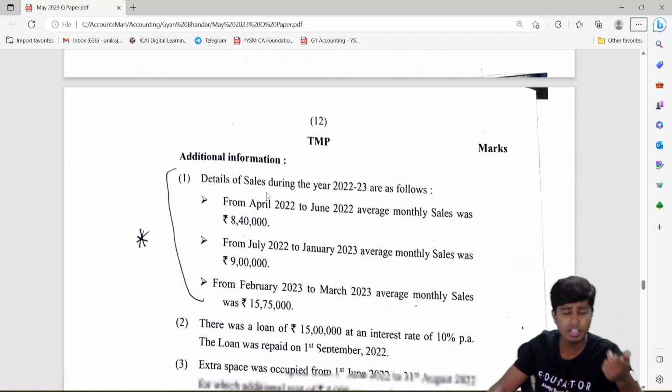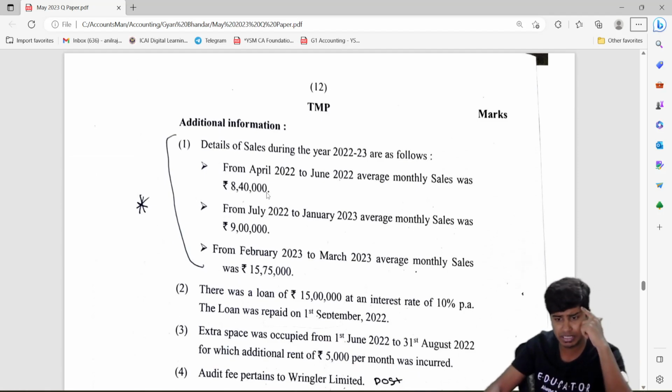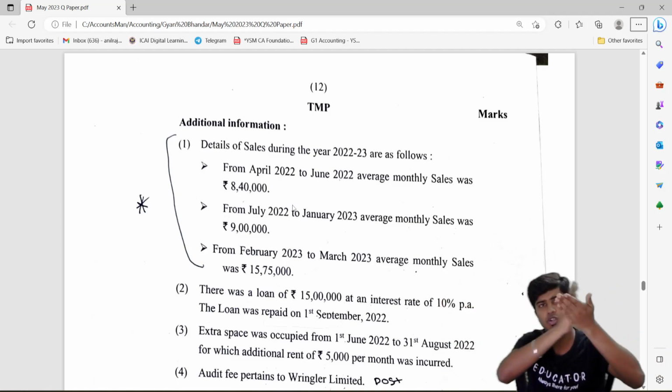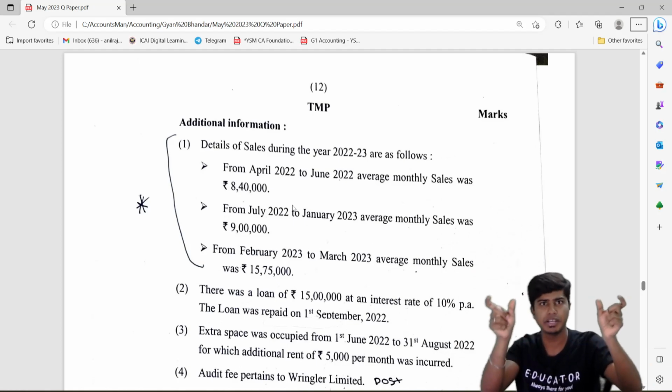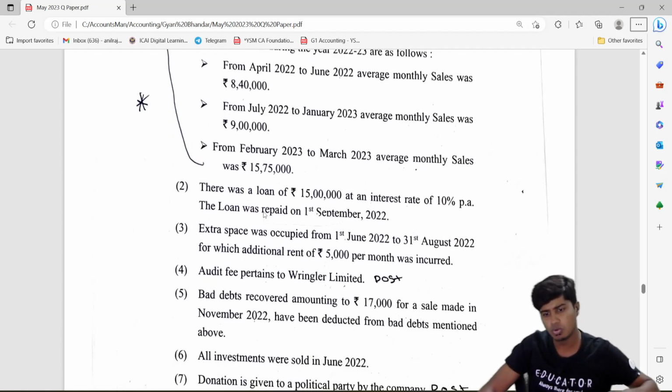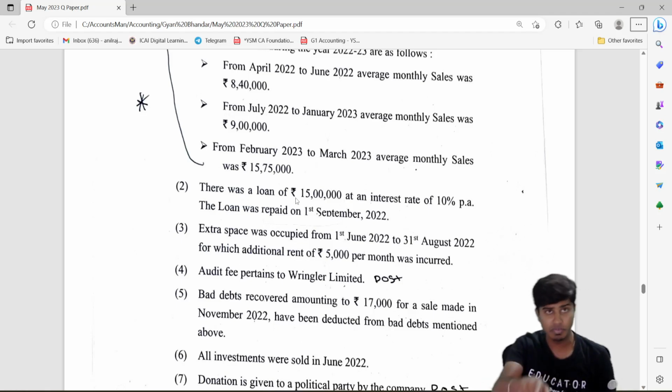There is interest on loan. We need to see if there is any interest paid on purchase consideration. They've given an average-based one. Again, just write that average amount and do our sales ratio computation based on writing each month's average, taking the pre period, taking the post period, and then reducing to find the ratio. So they're saying there was a loan of 15 lakh at an interest rate of 10%. The loan was repaid on 1st September. You see, when is the loan repaid?